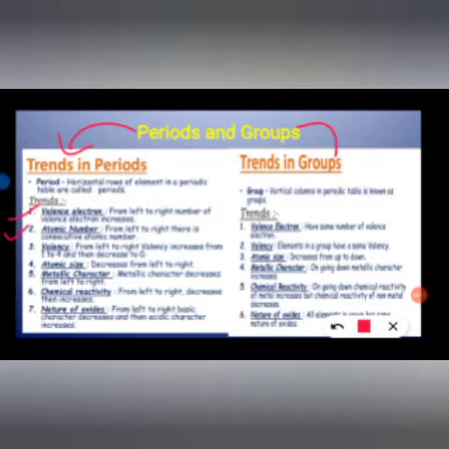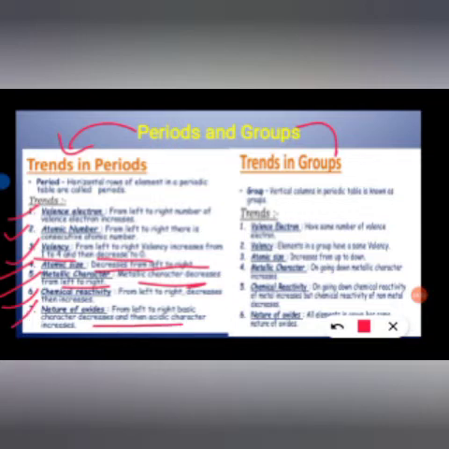Atomic number increases consecutively from left to right, like 1, 2, 3, 4. Valency from left to right first increases from 1 to 4, then decreases to 0. Atomic size decreases from left to right. Metallic character decreases from left to right. Chemical reactivity first decreases, then increases. For the nature of oxides from left to right, basic character decreases and acidic character increases. What do you mean by these increasing and decreasing, dear students?